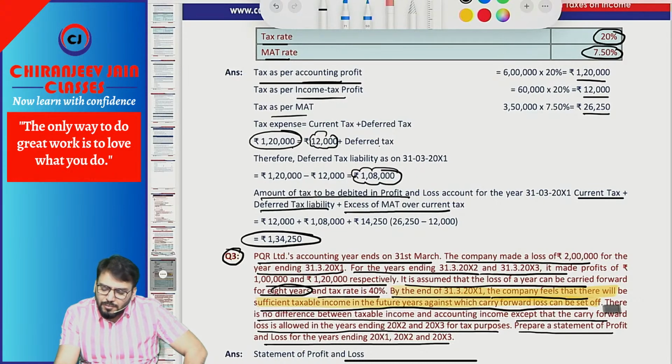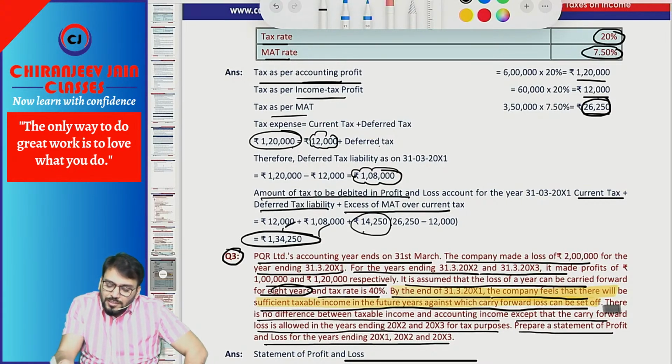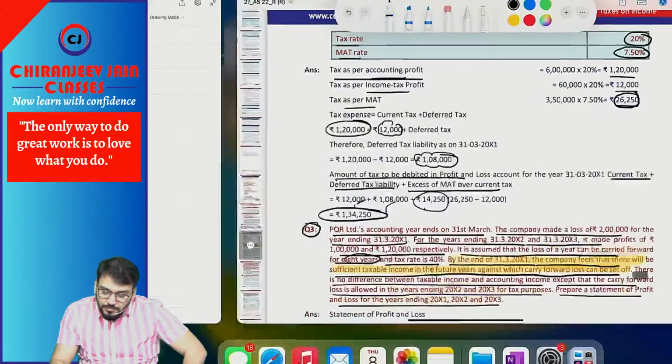We have done that only. They have done 12,000 plus 1,08,000 plus 14,250. Ultimately the tax expense is the same.